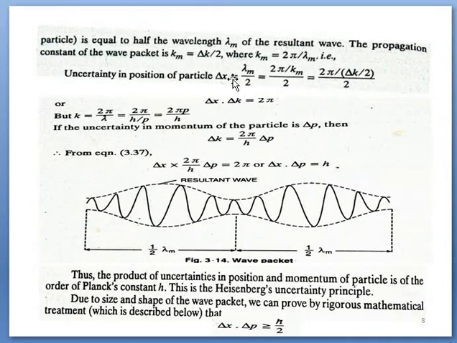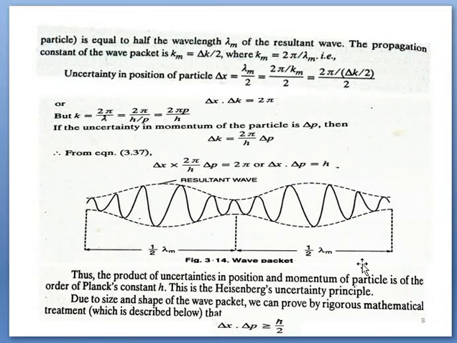Half of the wave packet, lambda m by 2, is considered as the uncertainty in the position. By substituting the values of lambda m and delta km, it is transformed into this form. k is expressed in terms of p, and it is obtained in terms of delta p. By substituting this value here, we obtain this one, and finally it is stated that by following rigorous mathematical calculation, it can also be expressed in this way. So the derivation is not too difficult.